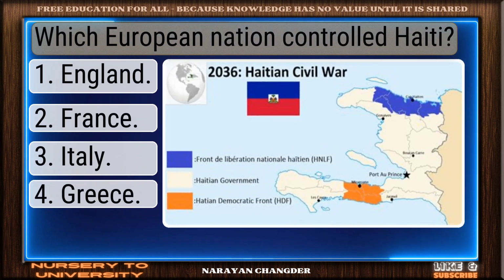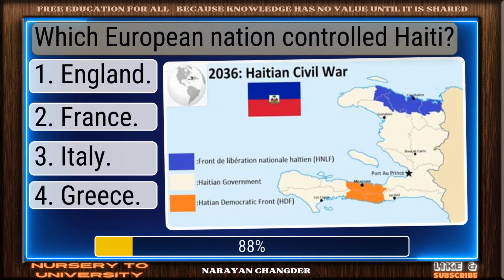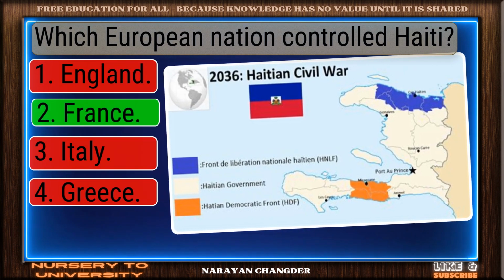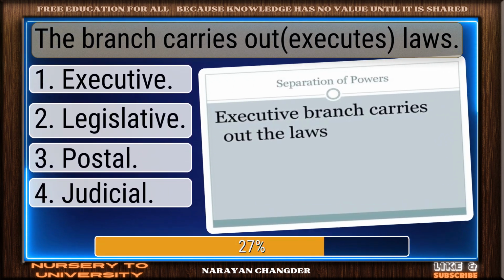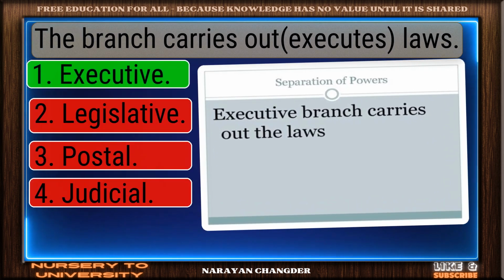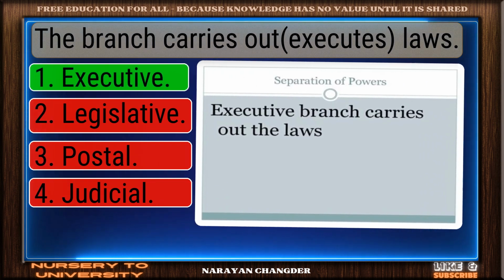Which European nation controlled Haiti? Correct, France is the right answer. The branch carries out laws. Well picked. Executive is the correct answer.